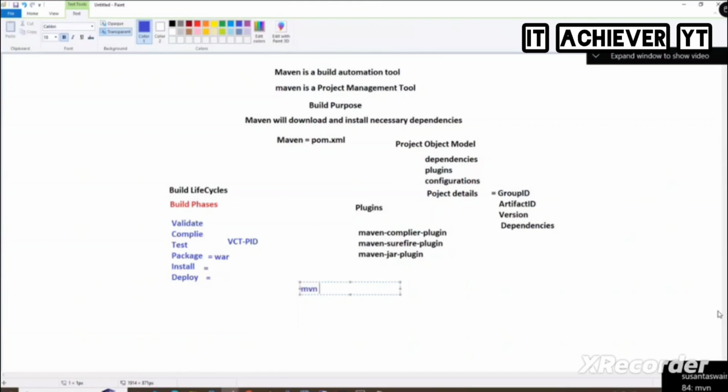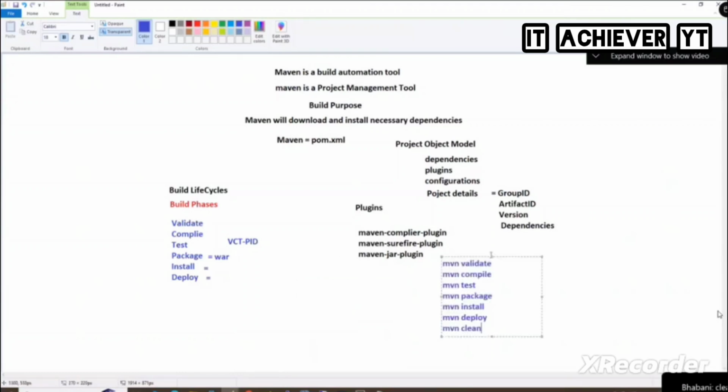So Maven. What's the first command here? Validate. Next to mvn, compile. Next to mvn, test. Next to mvn, package. Next to mvn, install. Next to mvn, deploy. Next to mvn, clean. Clean meaning? Say this in interview: Maven clean.